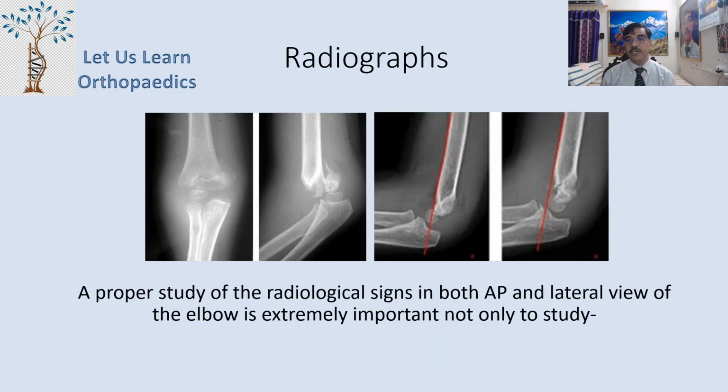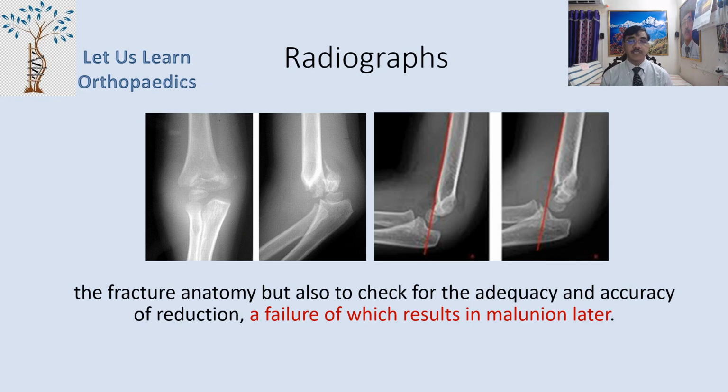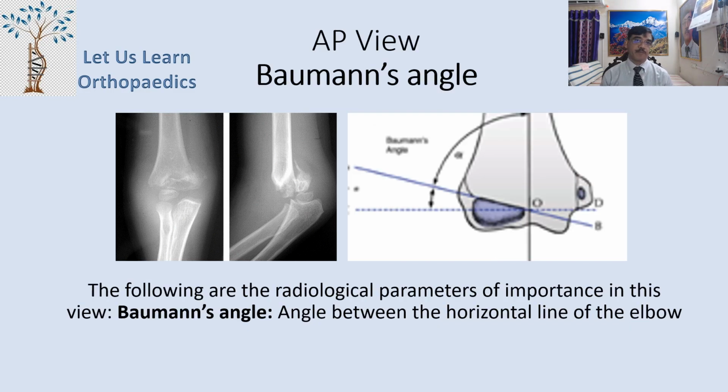Now coming to the radiograph, once you have clinically diagnosed it to be a case of supracondylar fracture humerus, you need to confirm by taking radiographs. A proper study of radiological signs in both AP and lateral view of the elbow is extremely important, not only to study the fracture anatomy, but also to check for the adequacy and accuracy of reduction, a failure of which will result in malunion later.